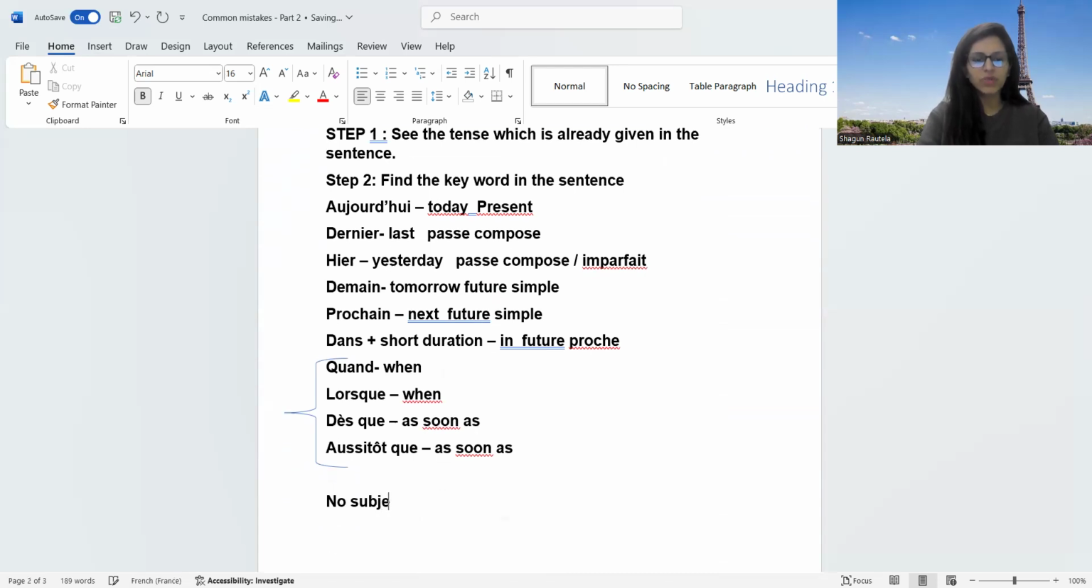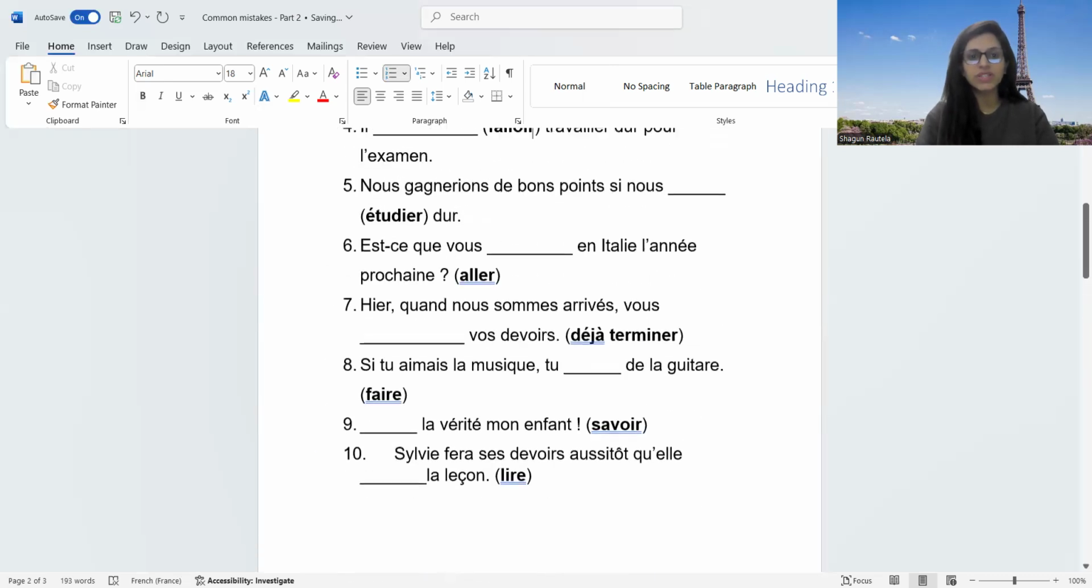Just check. If there is no subject pronoun, then it is imperative. So that is also a hint. You can note this down.